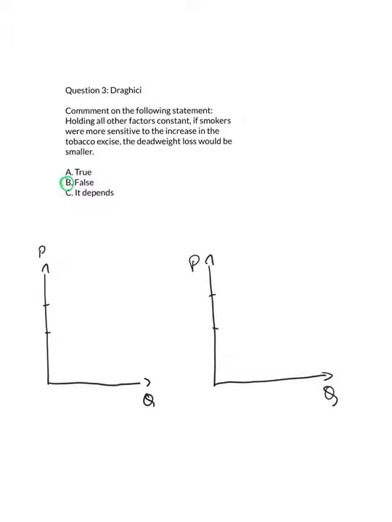In the first graph, we have the case where the demand is rather elastic, and the supply, and then this would be the size of the tax, and the colored area will represent the deadweight loss.